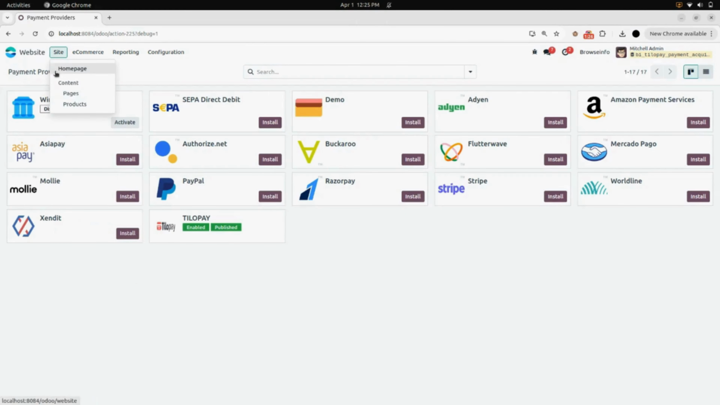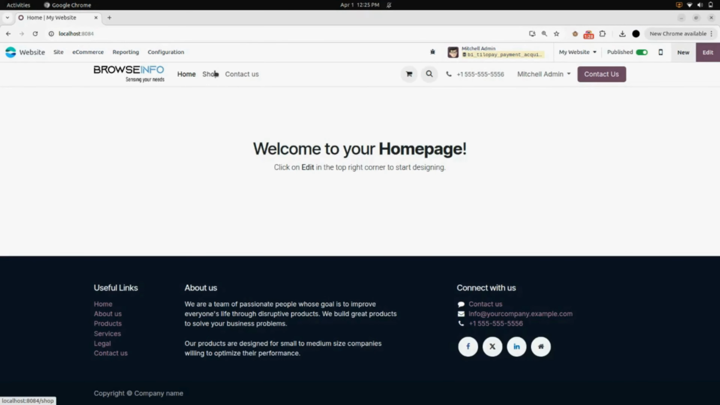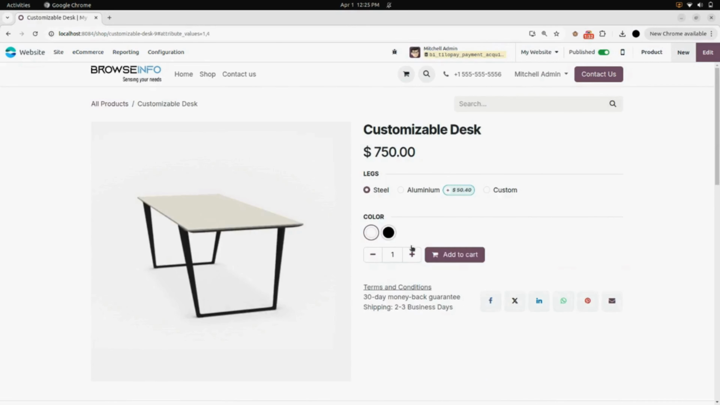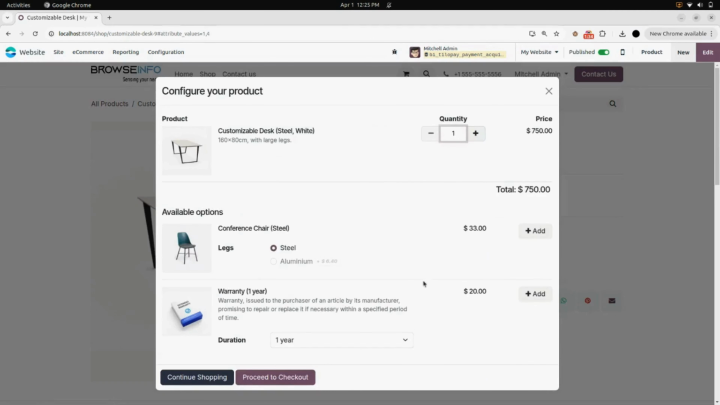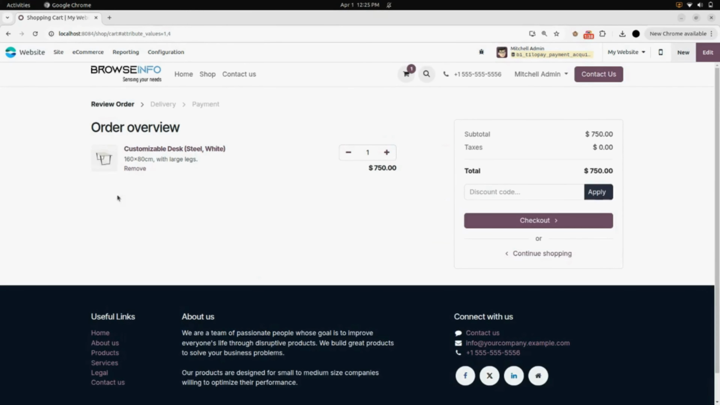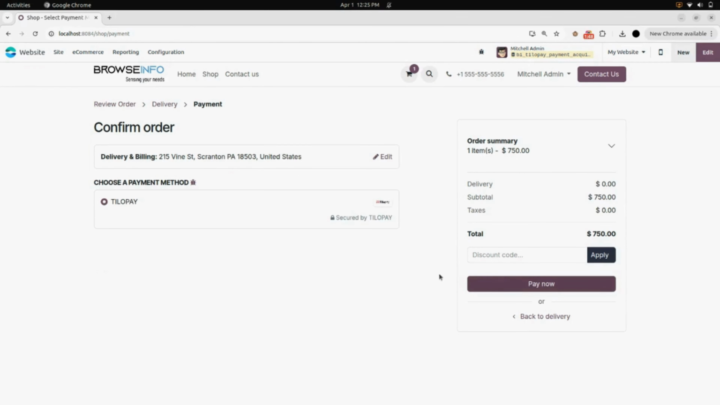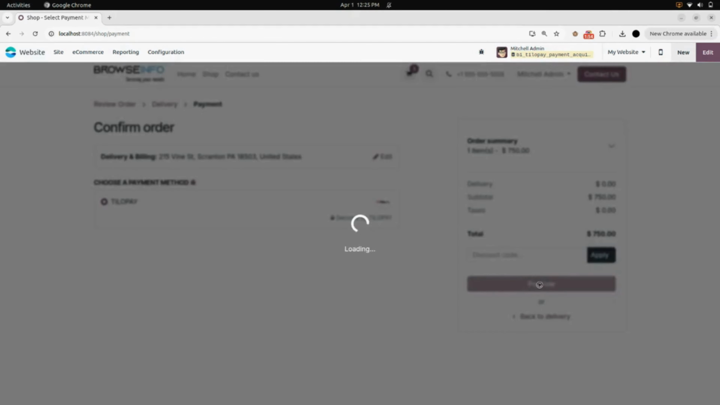Now we will go into the home page, we will go into the shop and we will add a product to the cart. Here click on add to cart and proceed to checkout. Here you can see the product in the cart. Now click on checkout and here you can see the delivery method is standard delivery. After that, click on confirm. You can choose a payment method. Choose Tilopay. Now click on pay now.